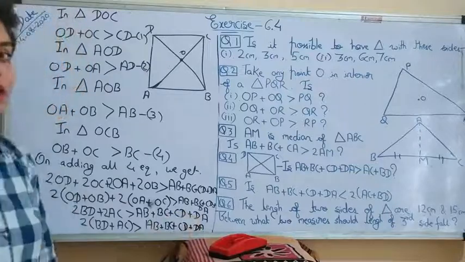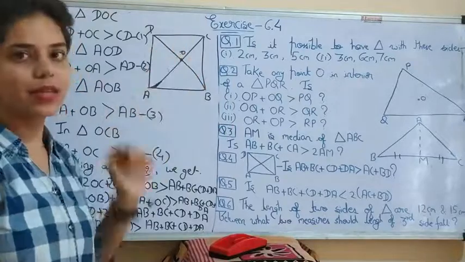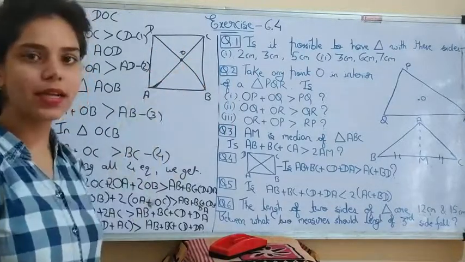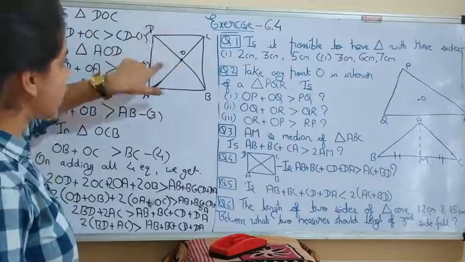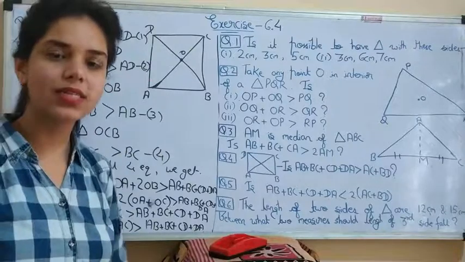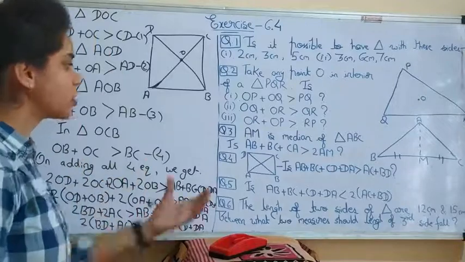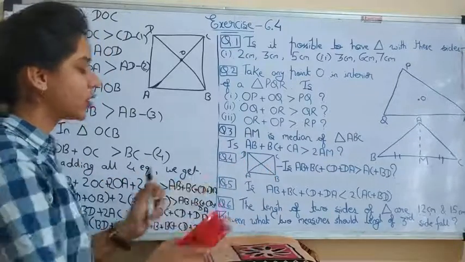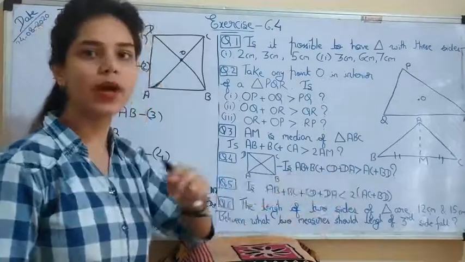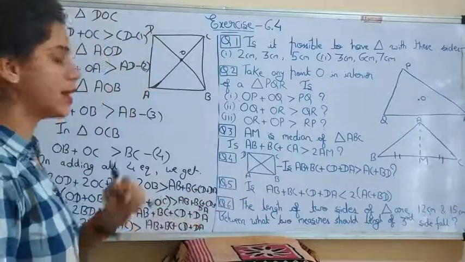Understood this thing? So what we did, we took the common point O, where the two diagonals AC and BD intersect each other. We took the smaller triangles and applied the same property that the sum of the lengths of two sides is greater than the third side, and we added all four equations. So we got whatever was asked in the question: twice the sum of the diagonals is greater than the sum of all the sides.